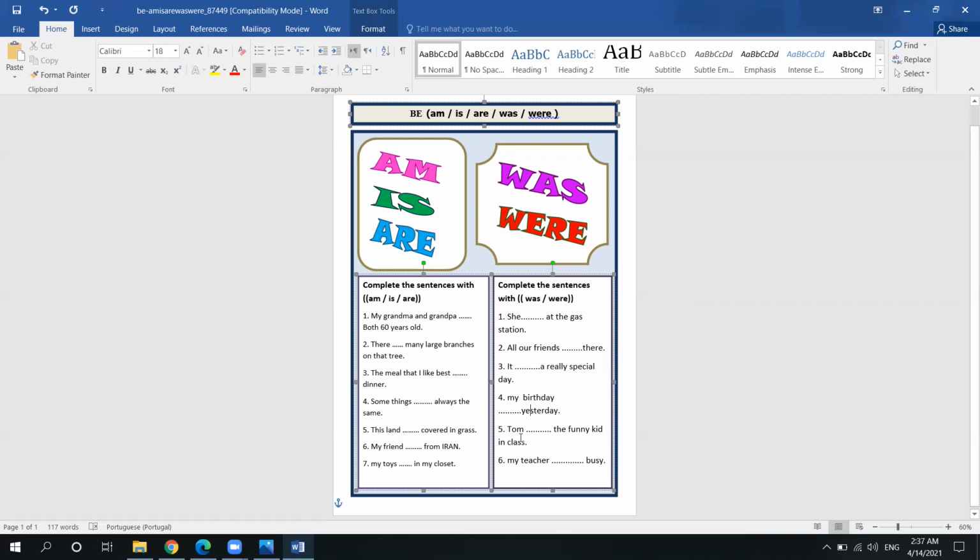And Tom, we can replace it with what? With Saad, with Omar, with Ahmed, okay, with whatever name you want to replace it with. My teacher, do we say was or were busy? And we can replace the teacher with he or she, or any name that you want. Okay, these are the 3 worksheets that I need you to do.